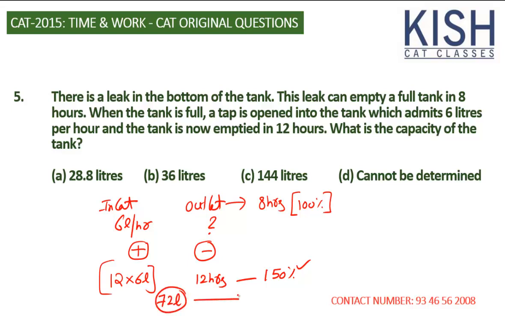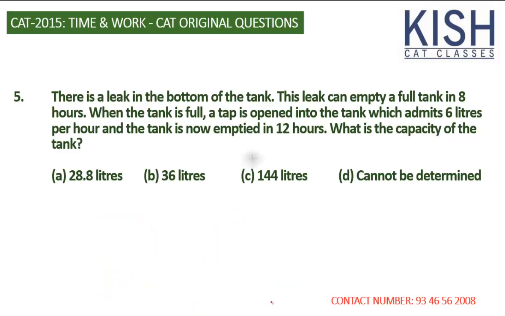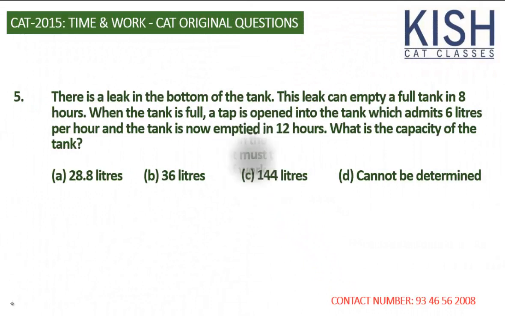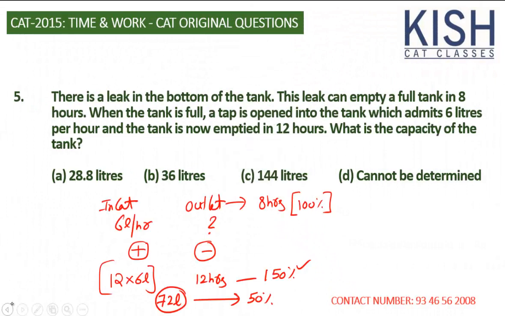That is equal to 50% of the capacity of the tank. So if 72 liters is 50% of the capacity of the tank, then 100% capacity is going to be 144.